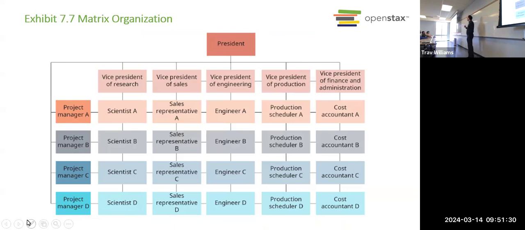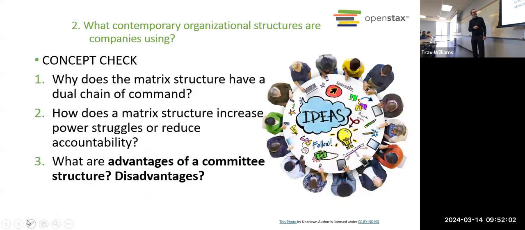The matrix structure. How many bosses do you have? Multiple. Basically 2 bosses, right? You have a boss for your functional area, like we see here. You also have a boss for whatever project or product you're working on, right? And then you have to be a liaison between the 2 and try to work things out so everybody's happy.